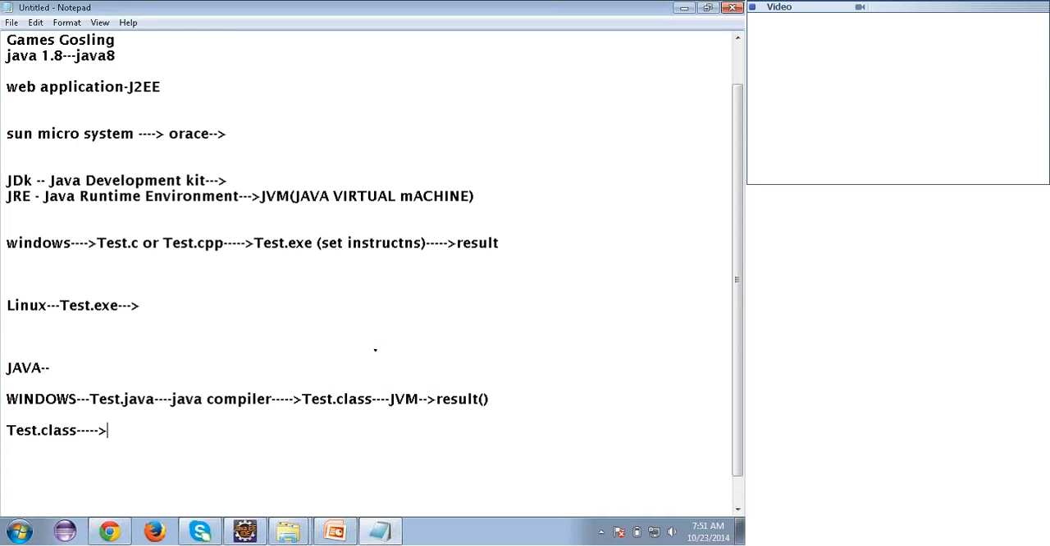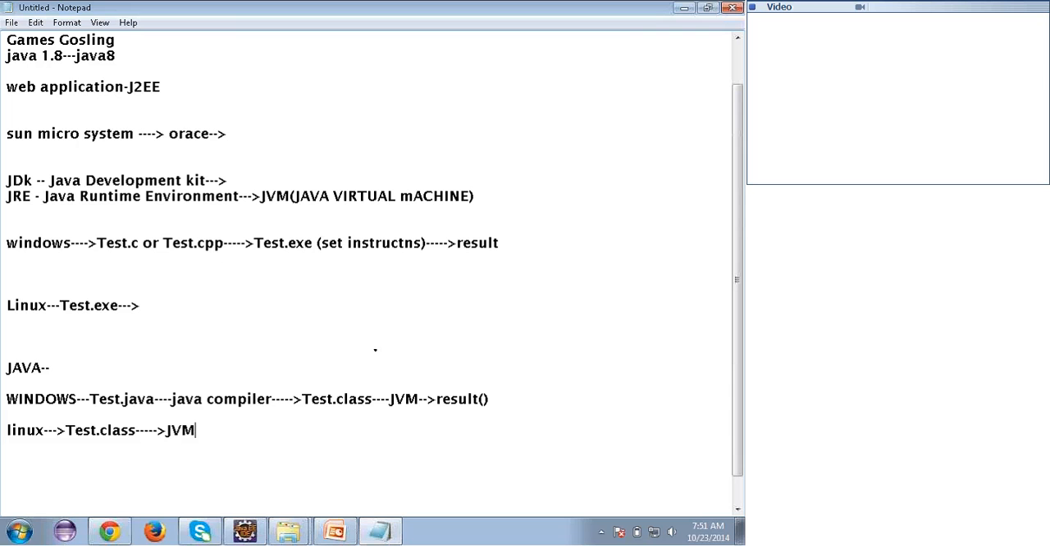Suppose I give this test.class file to you, and you are using Linux, just assume that. So using the Linux operating system, if I give the test.class file to you, in your machine also you would have the JVM, right? When you install the Java software, you will also get the JVM. So in your machine you would have the JVM, right?